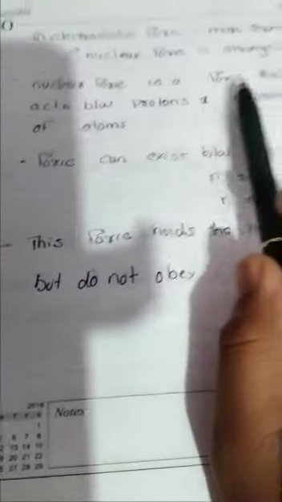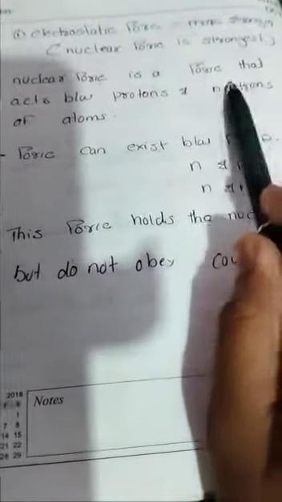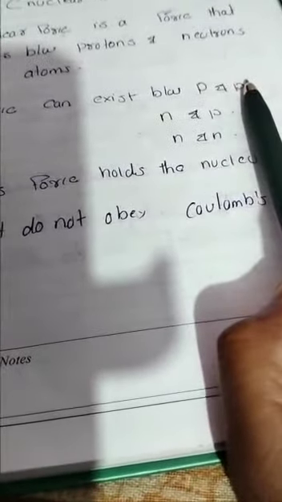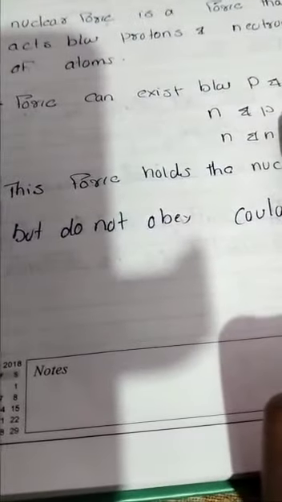So nuclear force means attraction between protons and neutrons. It can exist between proton and proton, neutron and proton, and neutron and neutron. Proton-proton attraction, neutron-proton attraction, and neutron-neutron attraction are all nuclear force.